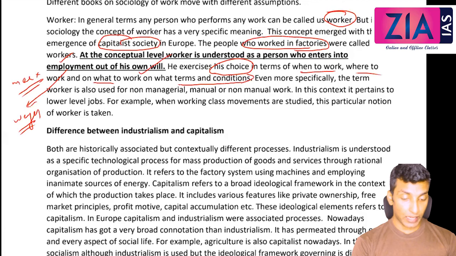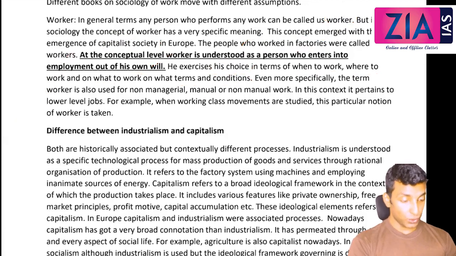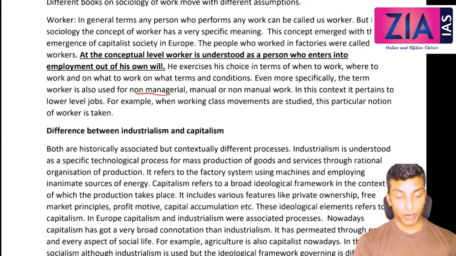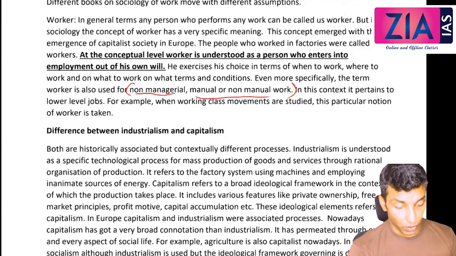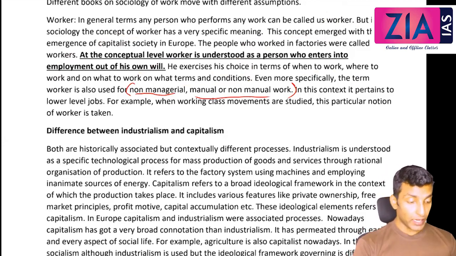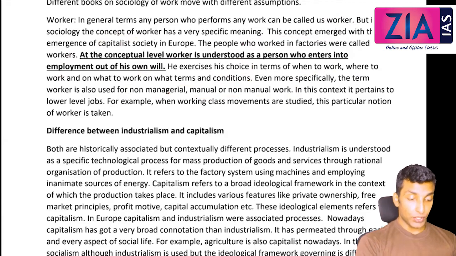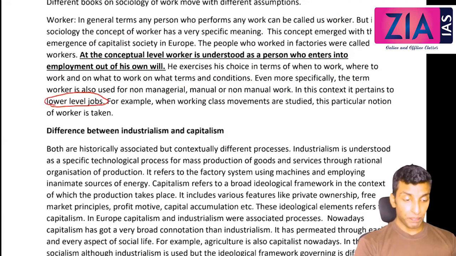Even more specifically, the term worker is used for non-managerial, manual or non-manual work. So the non-managerial level is where we call someone a worker. Beyond that, it is not worker; they will be called managers, like that. In this context, it pertains to lower level jobs. So when we use the word worker, we use it with lower level jobs.